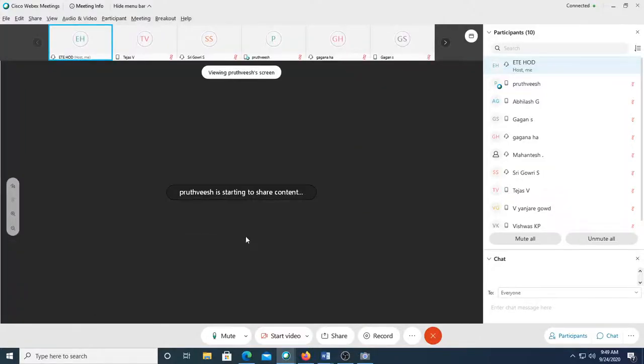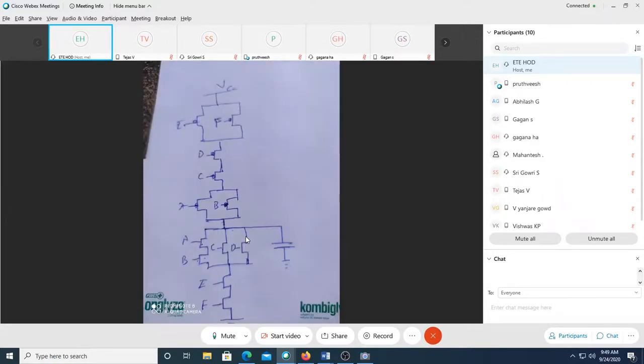Prithvish is showing something. Let me see what he wants to show. Prithvish. Okay, EF, AB. Where is the circuit? Okay, AB plus CD. Perfect. And then AB will become. Okay, Prithvish. Only point is that pull up EF has to come in parallel with this ABCD. Yes, sir. EF of the pull-up network has to come in parallel with this ABCD. Got it? Okay.